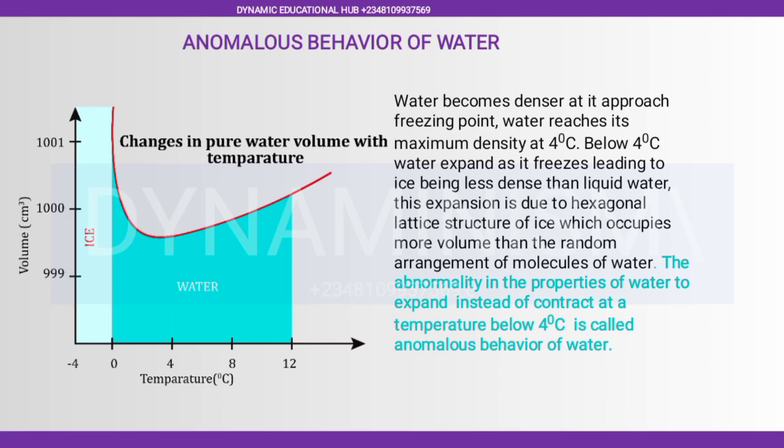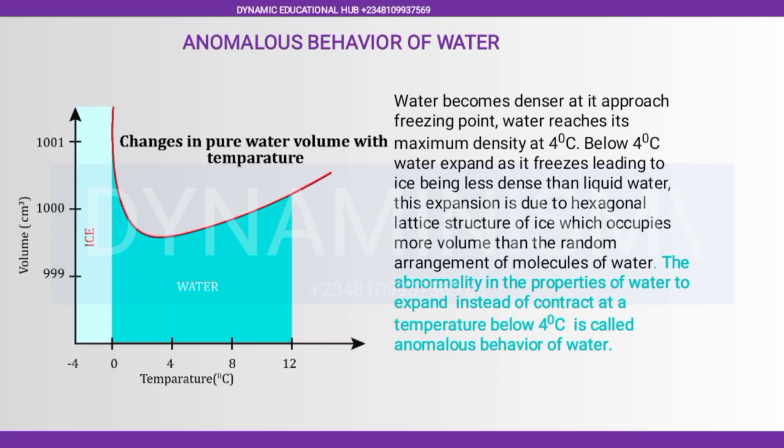Generally, if you are increasing the temperature of any substance, that substance is expected to increase in volume. And if you are reducing the temperature, it is expected to reduce in volume. That's contraction. You get contraction while you are reducing temperature, and expansion while you are increasing temperature. Now for water, it's the other way around. Now water will behave like all other substances.